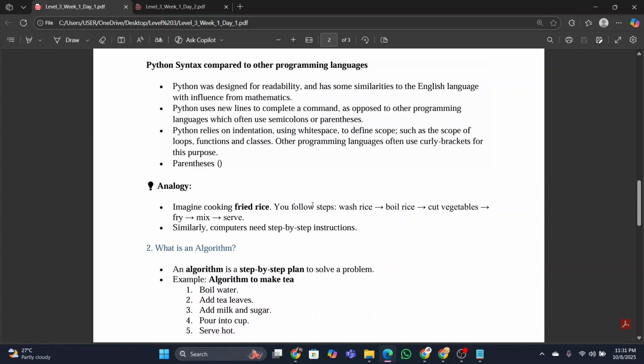Python relies on indentation, using white space. What is indentation? Indentation is nothing but using white space to define scope, such as the scope of loops, functions, and classes. I will explain throughout the course what a loop, a function, and a class are. Have some patience. Other programming languages often use curly brackets or parentheses for this purpose.